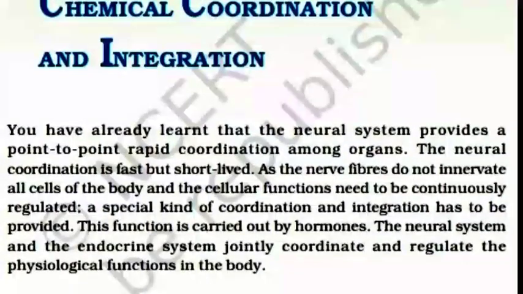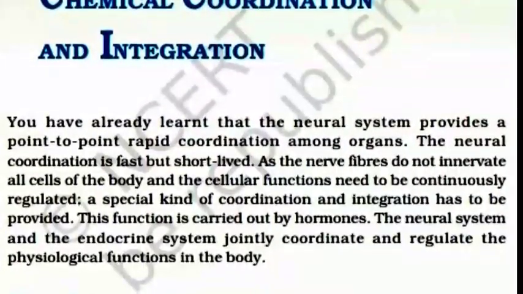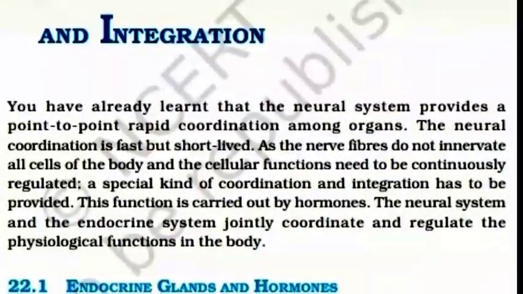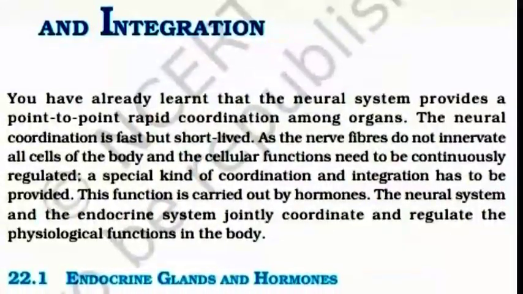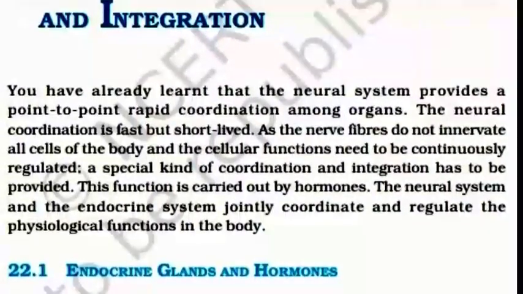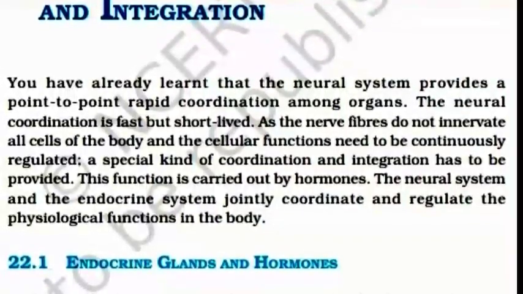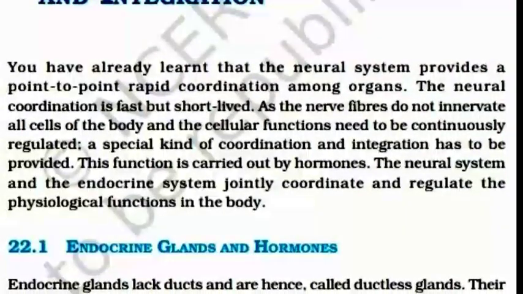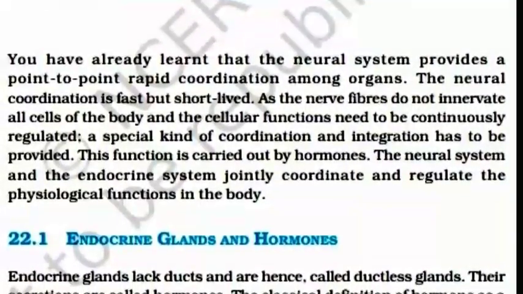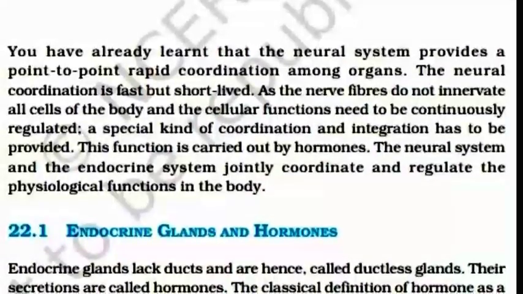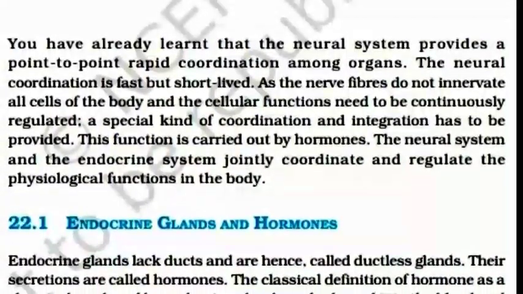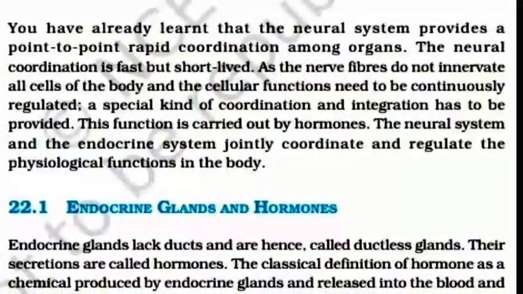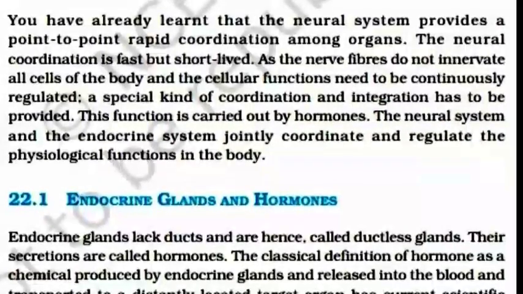Chemical coordination and integration. You have already learned that the neural system provides a point-to-point rapid coordination among organs. The neural coordination is fast but short-lived, as the nerve fibers do not innervate all cells of the body and the cellular functions need to be continuously regulated. A special kind of coordination and integration has to be provided. This function is carried out by hormones. The neural system and the endocrine system jointly coordinate and regulate the physiological functions in the body.